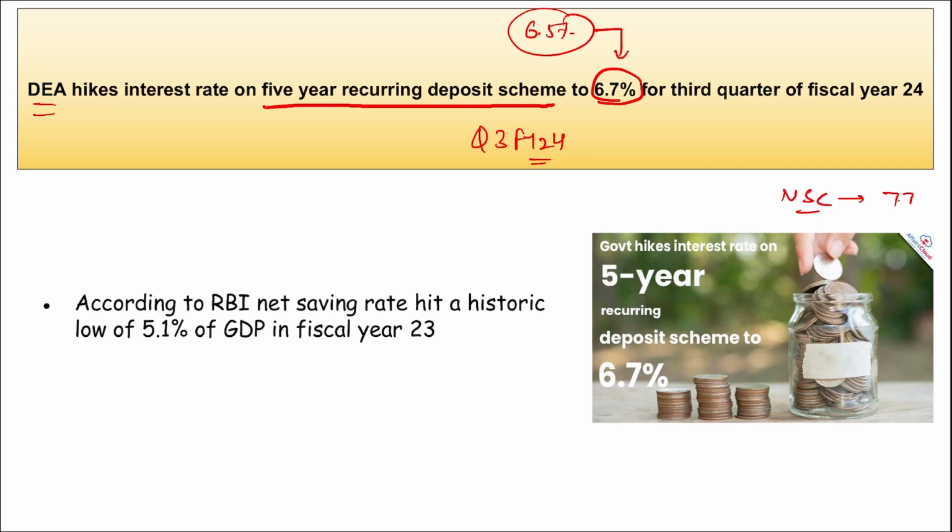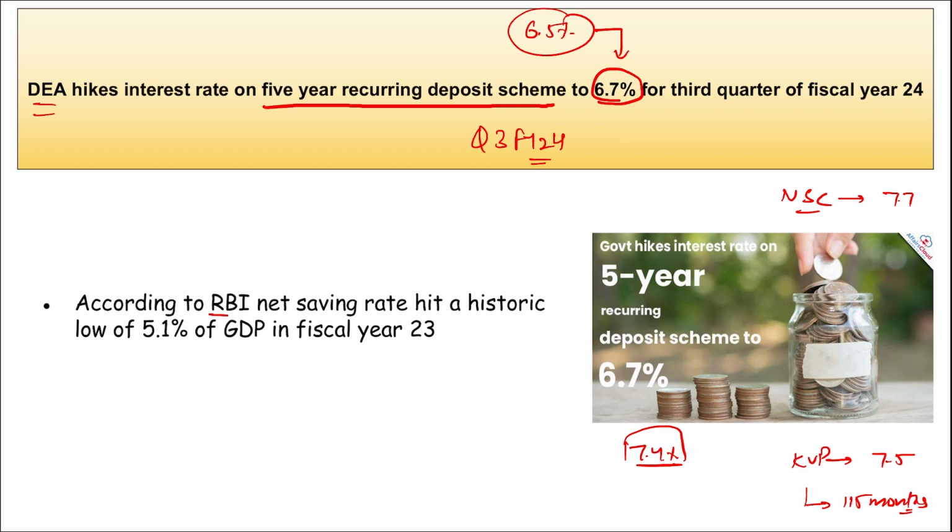The interest rate here is 7.7%. Then Kisan Vikas Patra scheme, here the interest rate is 7.5%, but here the maturity is of 115 months. Then there is your monthly income scheme where you will be getting 7.4% interest rate. Remember, these small saving schemes are saving instruments that are managed by the government to encourage citizens to save regularly.